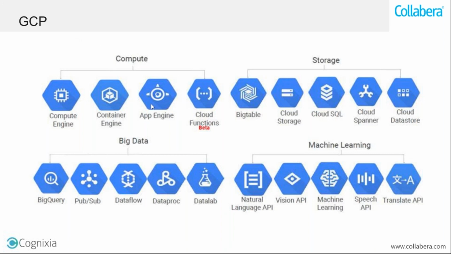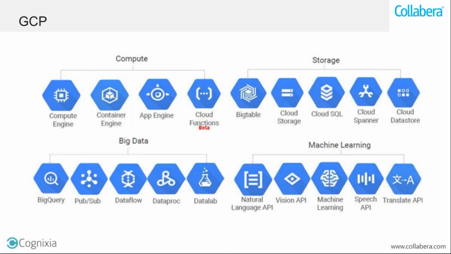Then you have Container Engine, App Engine, Cloud Functions. So App Engine and Cloud Functions, now you have Kubernetes Engine also. They are examples of platform as a service. So if you want to use a PaaS service or an IaaS, likewise you can select it. Then when you go to storage, you have Cloud Storage for storing your files, Cloud Spanner, Cloud Datastore, Firestore, and all those things. You have databases also. Likewise, the services are offered.